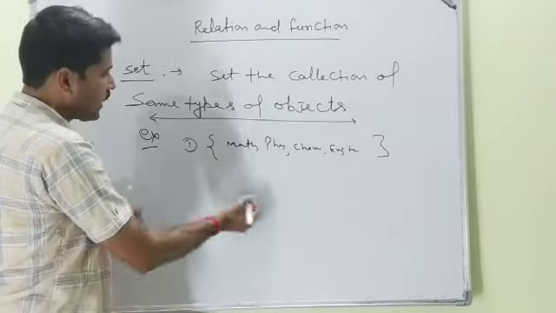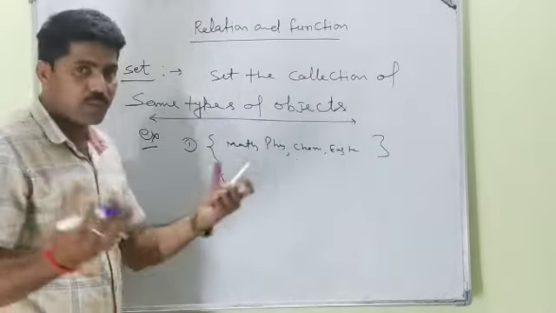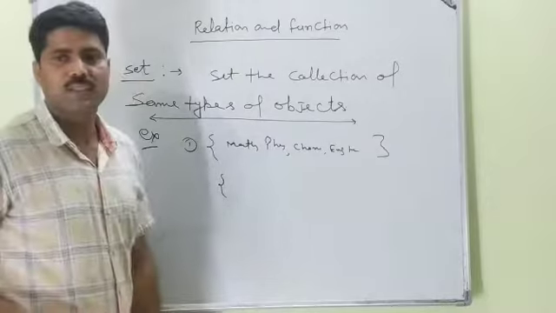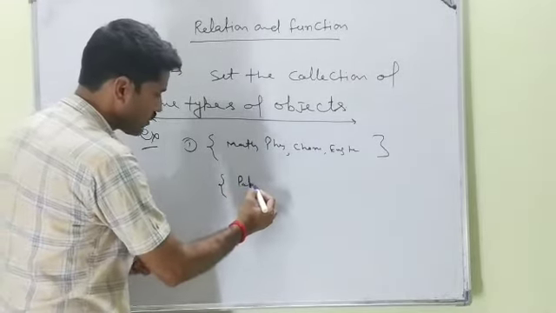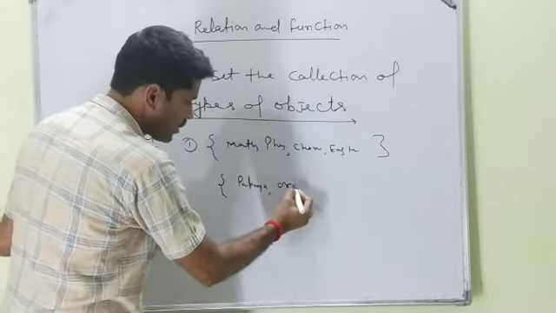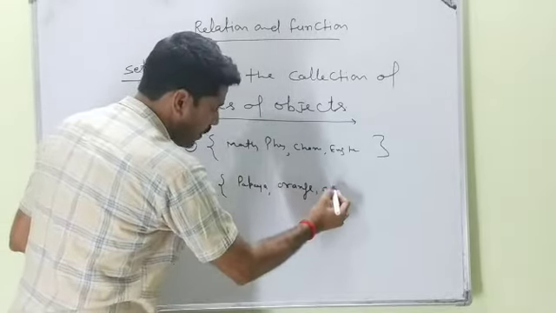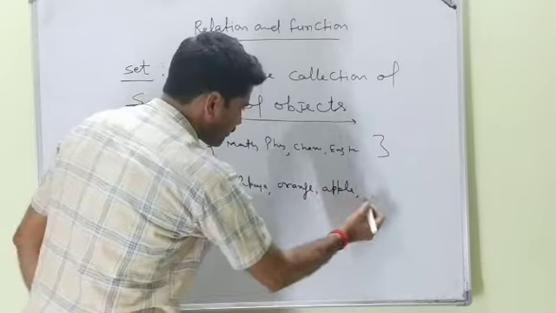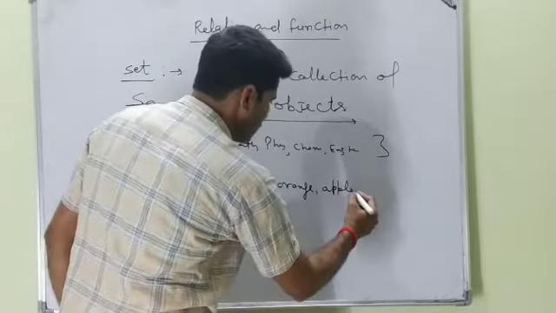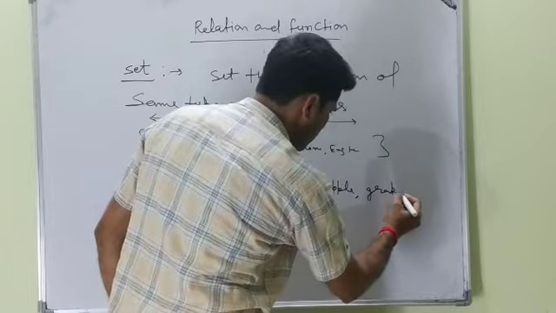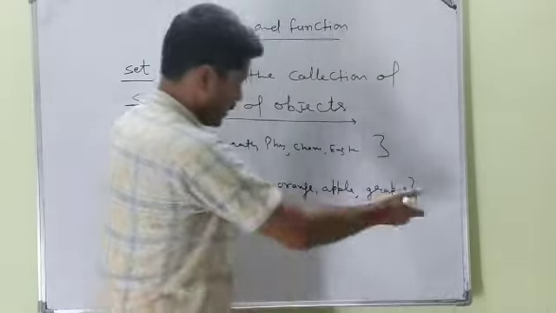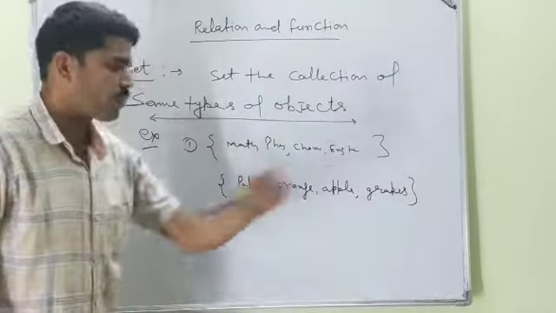Another example is, if I am talking about the set of fruits. Set of fruit means what? You can take papaya, orange, apple, grapes. This is what? Same type of object.